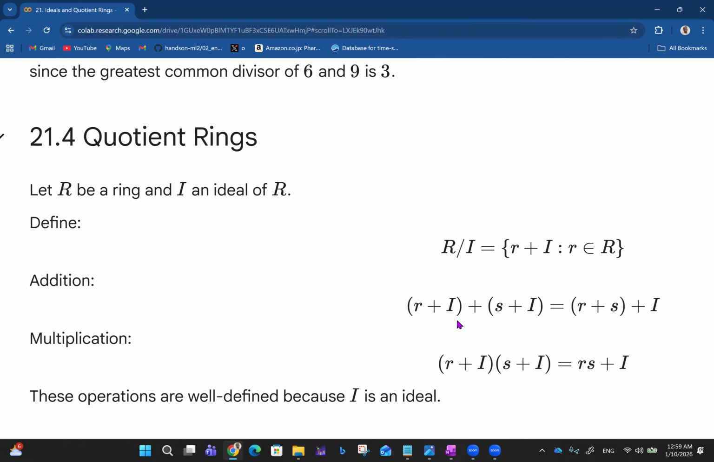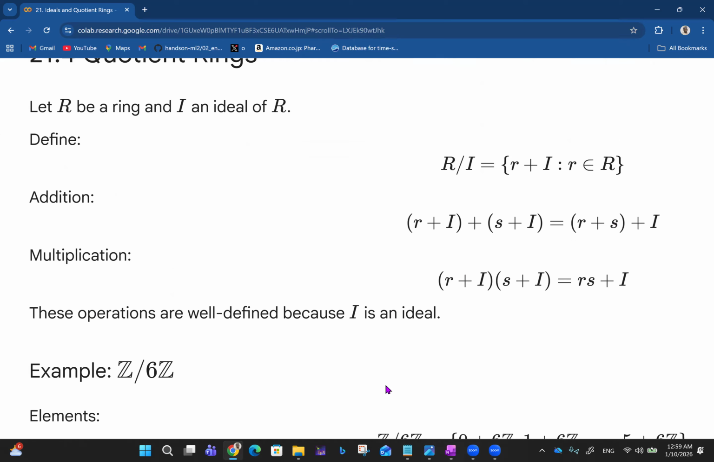So for addition, we have (r + I) + (s + I), and if you tidy it up together, you have r + s + I. Then for multiplication, you have (r + I)(s + I). At the end of the day, you can just tidy it up as rs + I. These operations are well defined because I is an ideal.